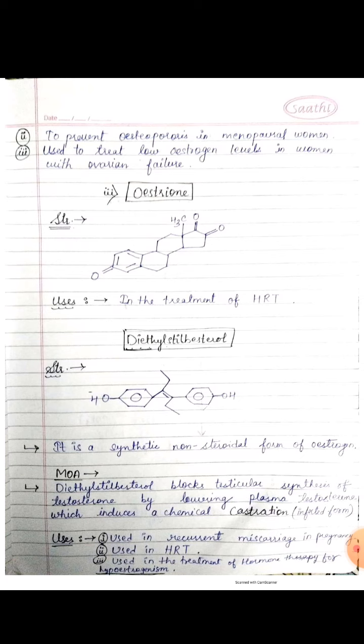And the last one, the other oestrogen, that is a female hormone. This is the structure of that drug, and it is used in the treatment of HRT.